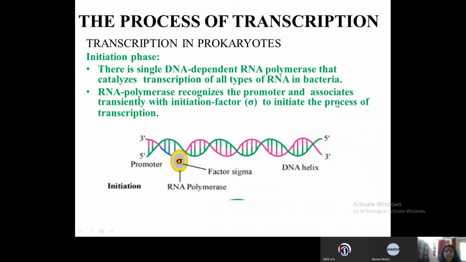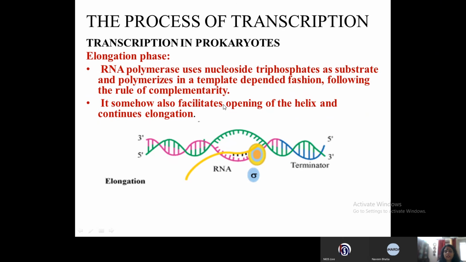So here is the initiation phase. This is in detail. You can see how the RNA polymerase and the sigma factor join to initiate the process of transcription. Then here is the elongation. Here you see the sigma factor is out. The RNA polymerase no longer requires the sigma factor.